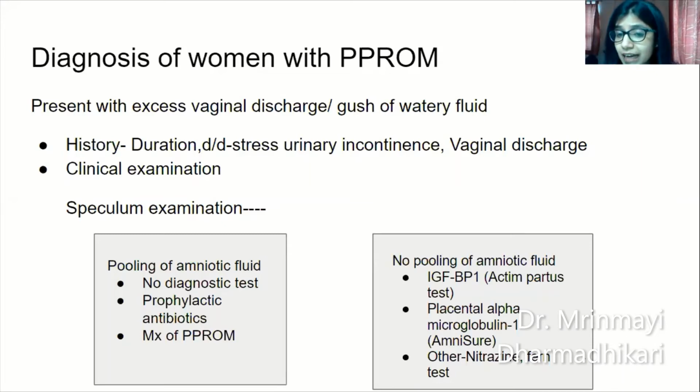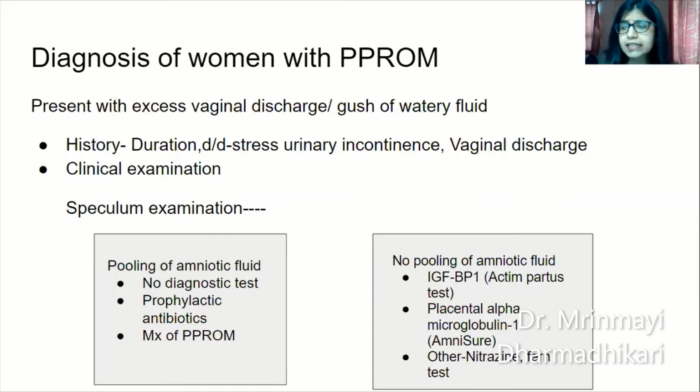First is insulin-like growth factor binding protein 1, marketed as the Actim Partus test. And second is placental alpha microglobulin 1, which is marketed as AmniSure. Both of them have very high sensitivity and specificity. Other traditional tests which used to be done previously are the nitrazine test and the fern test.